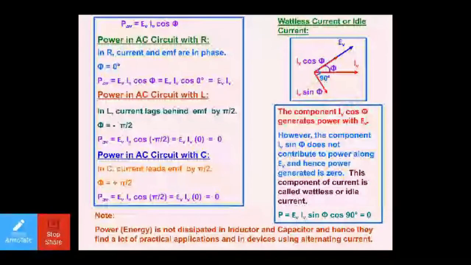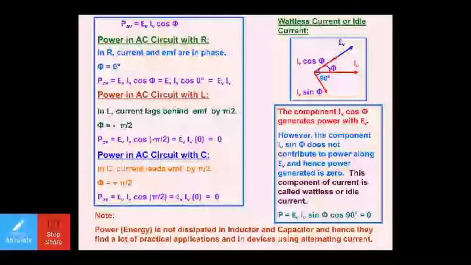Note the important point: power or energy is not dissipated in capacitor and inductor, and hence they find a lot of practical application in devices using alternating current. So what is happening here? Power and energy is not dissipating in inductor and capacitor circuits. It means there is no loss in inductor and capacitor circuits. That is why it is always useful to have inductor and capacitor circuits when you are using alternating current.